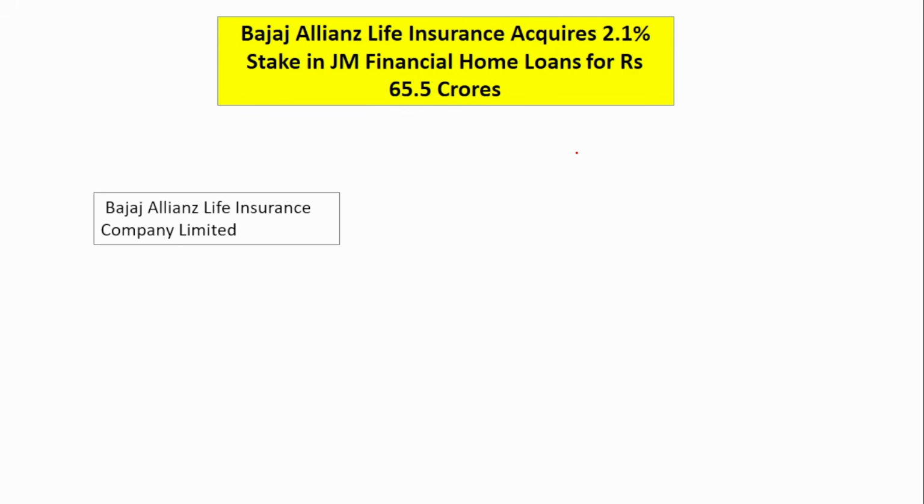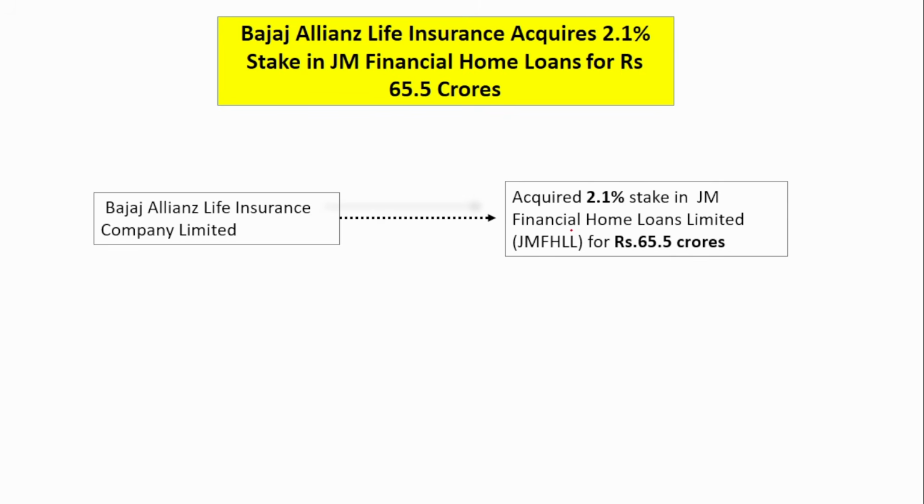Next is Bajaj Allianz Life Insurance Company. It has acquired 2.1% in JM Financial Home Loans Limited. This is an NBFC. Bajaj Life Insurance has acquired a 2.1% stake, and for how much? It is for 65.5 crores.